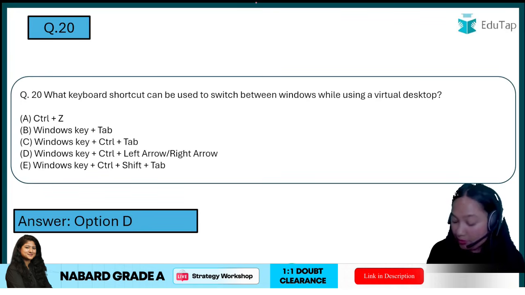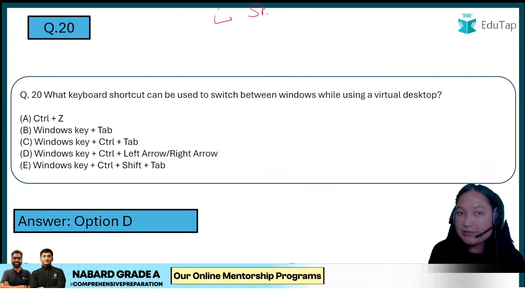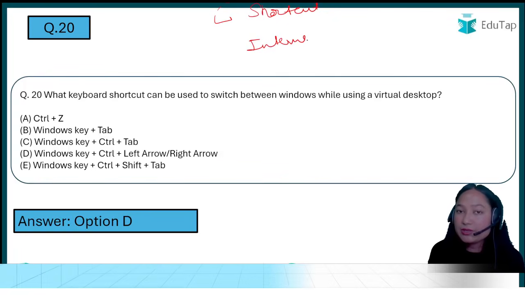In 2023, maximum questions were asked from which topics? We have the shortcuts. We have the internet safety.